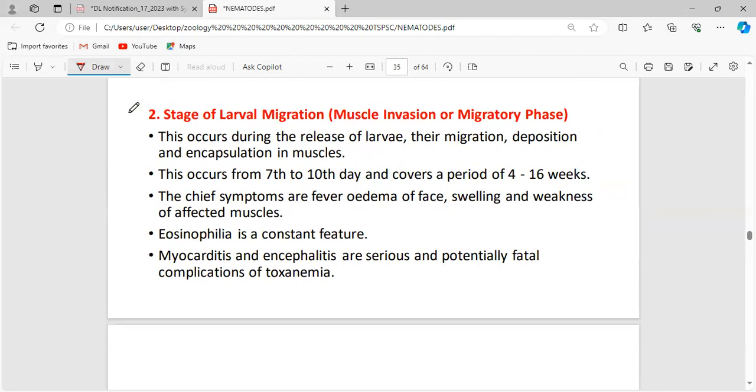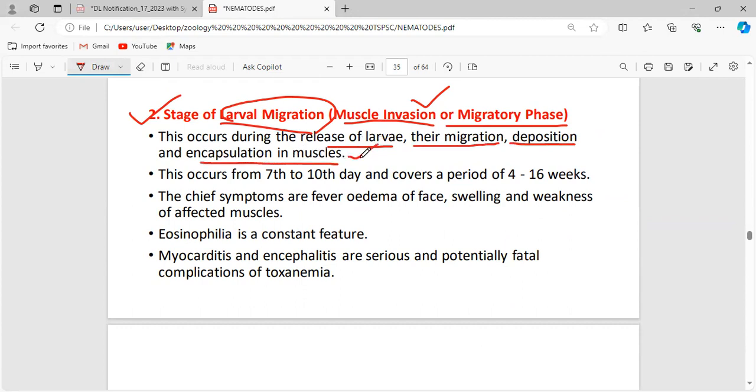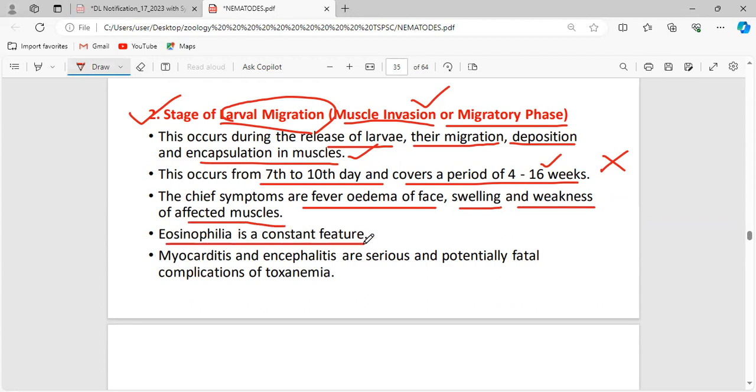So once the larval stages have been released from the adults, the larvae have to migrate. Their target area is the muscle: the muscle invasion or migratory phase. They are going to reach the striated muscles. This occurs during the release of larvae, their migration, deposition, and encapsulation in the muscles. This occurs from the 7th to 10th day and covers a period of 14 to 16 weeks. The chief symptoms are fever, edema with swelling of the face, and weakness of the affected muscles. Eosinophilia is a constant feature.